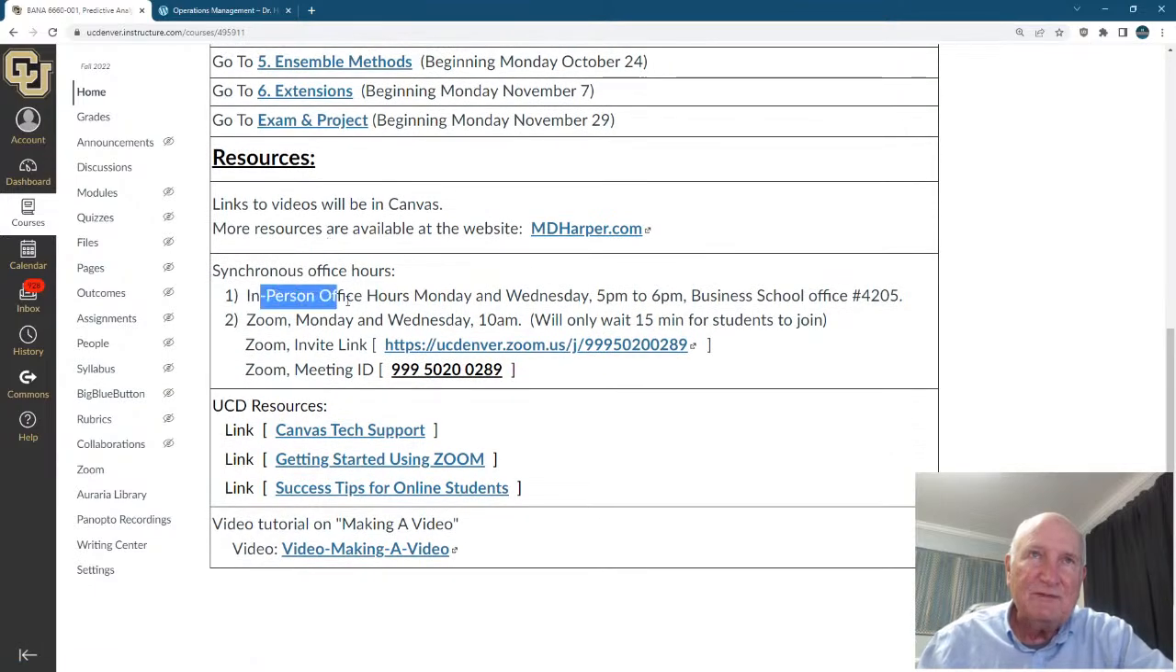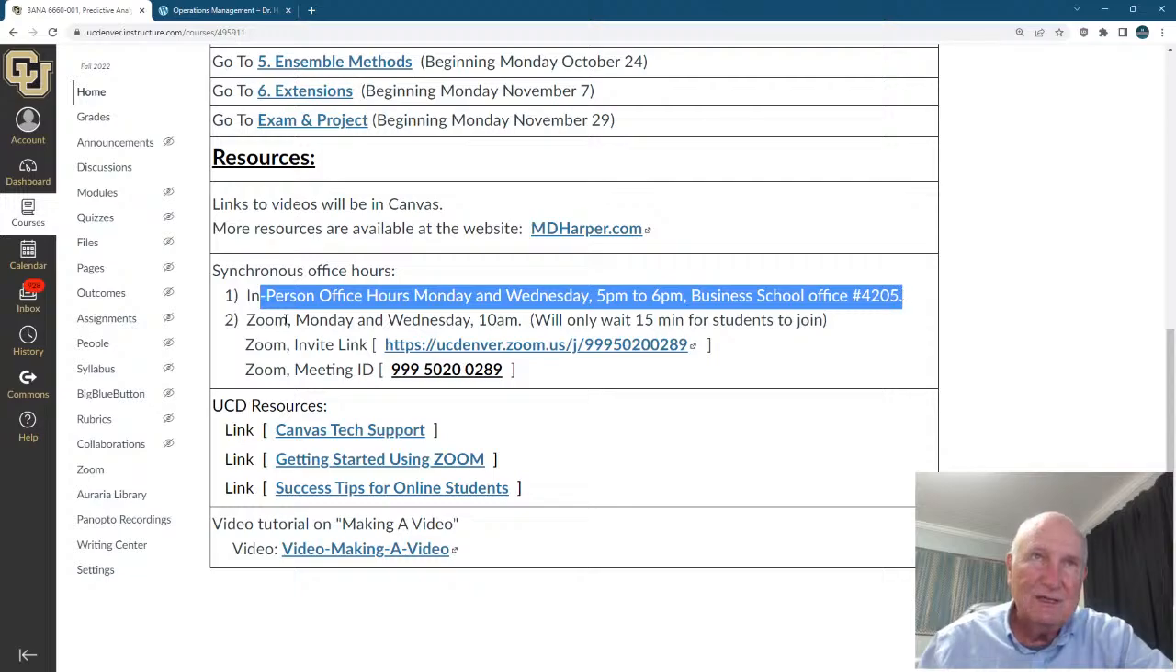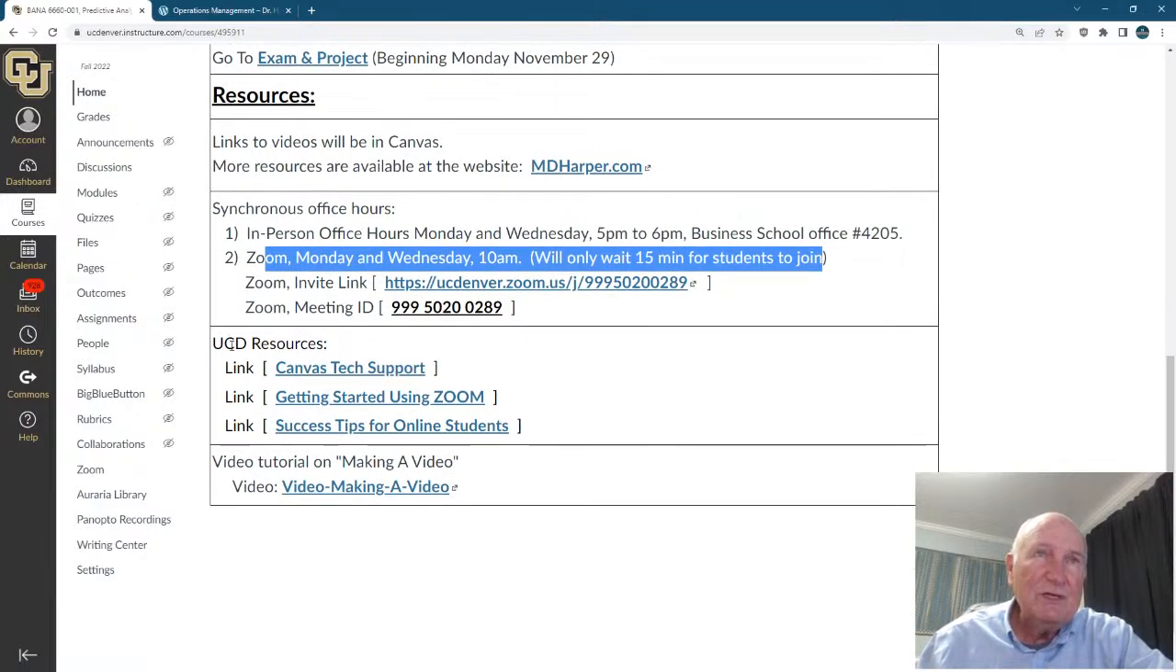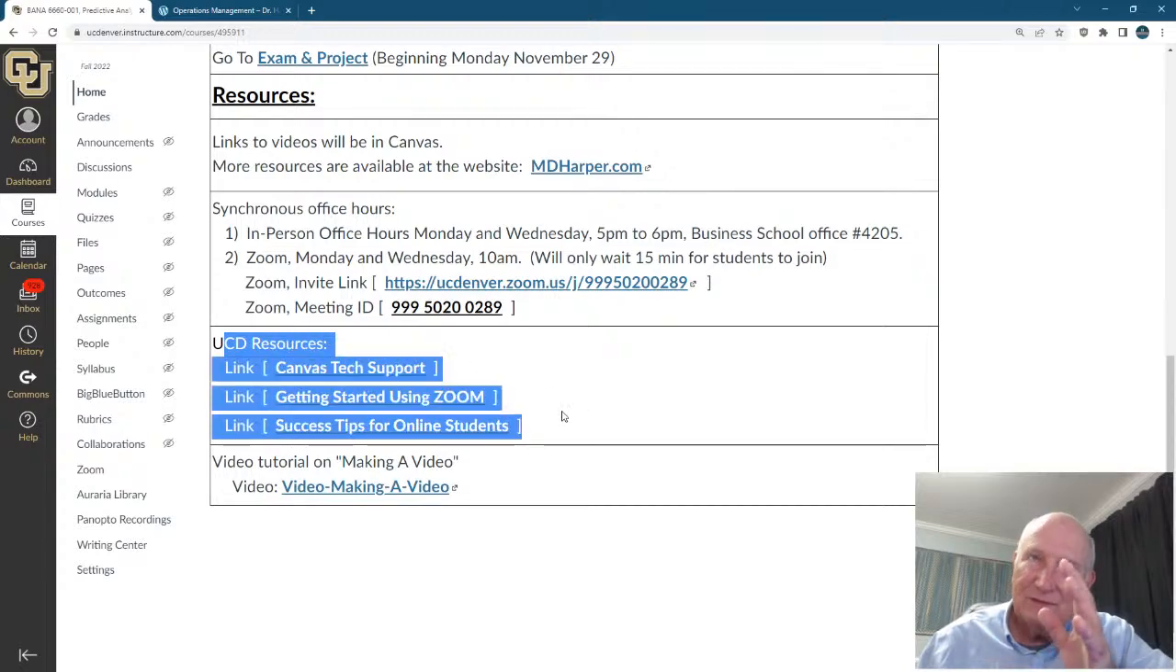But the in-person office hours usually will be Monday and Wednesday, 5 to 6 in my office. Right there it is. Zoom, Monday, Wednesday at 10 in the morning. I'll wait 15 minutes for students to join, and that's the Zoom link. Here are resources the UCD wanted me to put in. There they are. And finally, making a video.